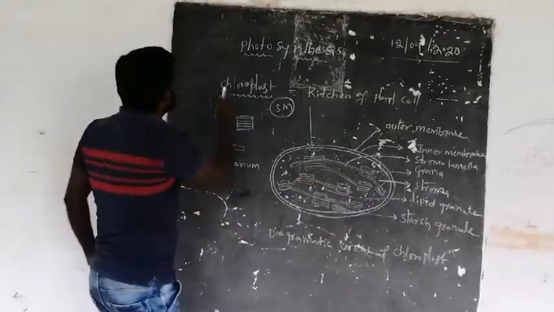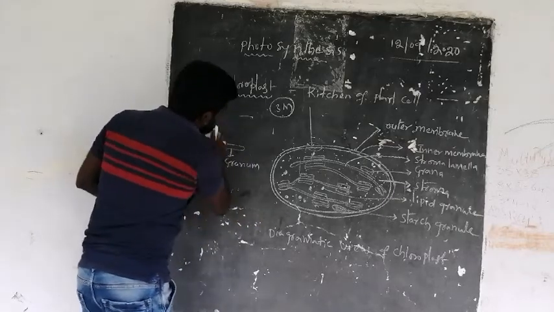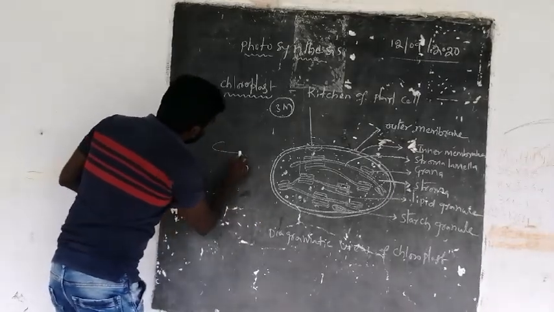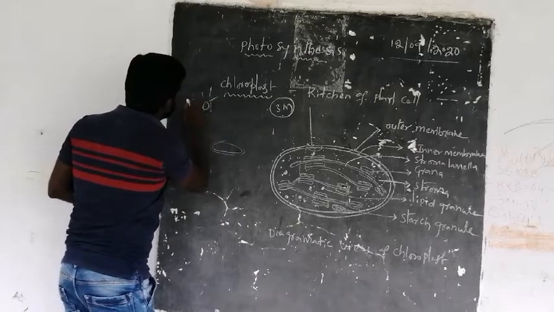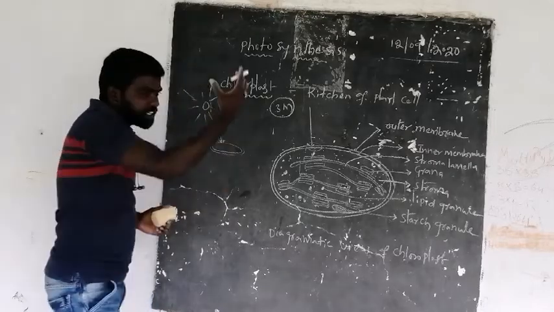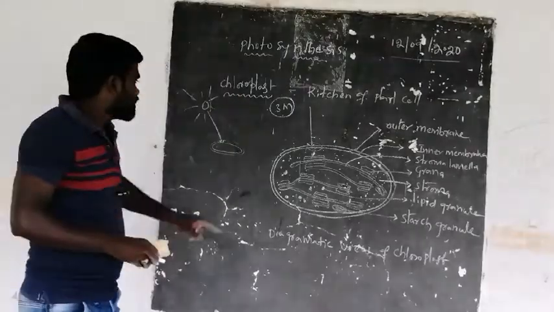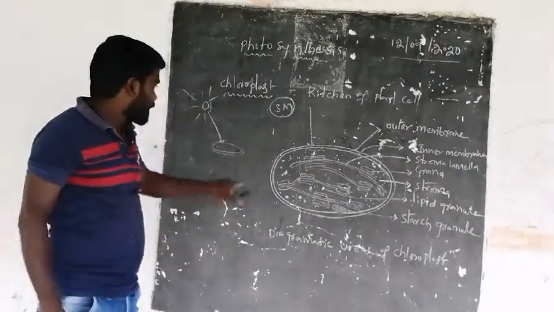This is the chloroplast, and this is the sun, and this sunlight is taken by the membrane system only. The membrane system traps the solar energy.